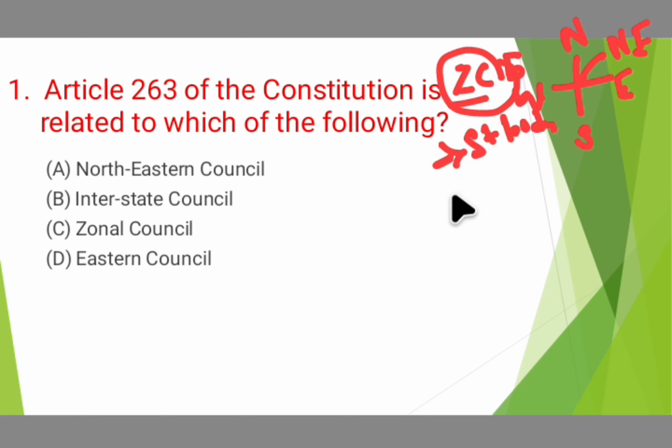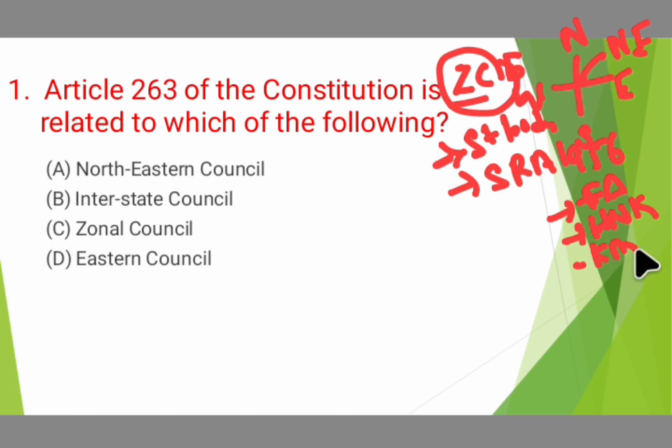It derives its powers from the State Reorganization Act 1956, which was headed by the Fazal Ali Commission, containing members Hridaynath Kunzru and K.M. Panikkar. So through the State Reorganization Act 1956, the zonal councils derive their authority.